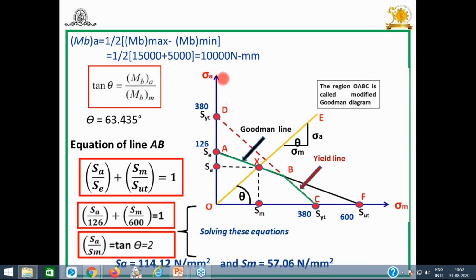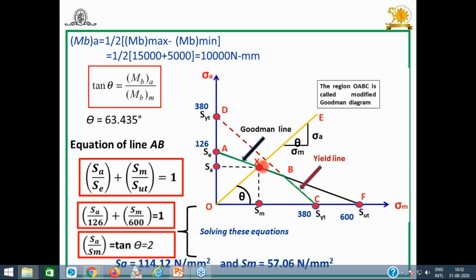Look at all these points on the modified Goodman diagram. No need to construct by using the scale. Directly without scale you can construct. But SYT at 380, that means it is going to make an angle of 45 degree. And this 90 degree. SC we have calculated 126, you can locate. SUT is given 600, you can locate.